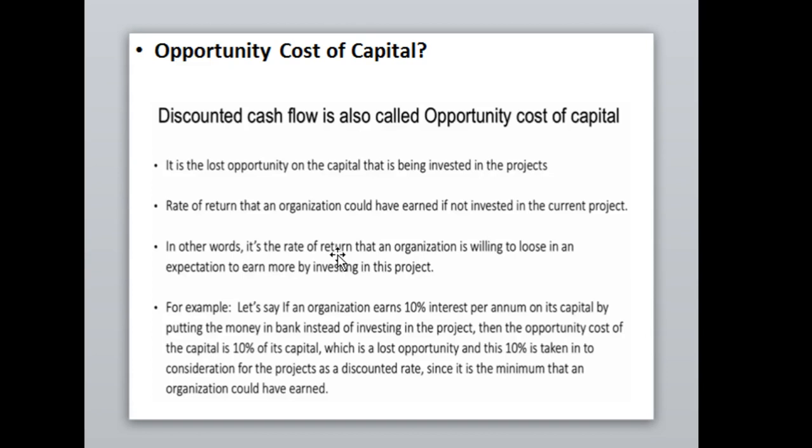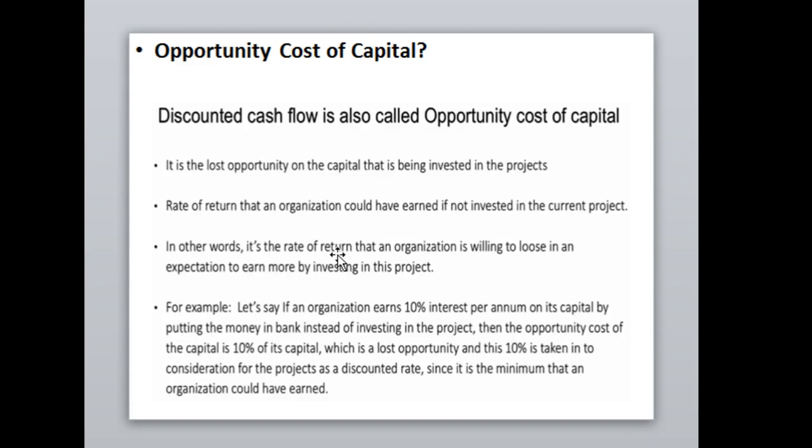So the opportunity cost is the rate of return that an organization could have earned if it had not invested in the current project. If you have not done the 50-50 split, one is the alternative forgone, and you choose 100% for wheat or 100% for rice.